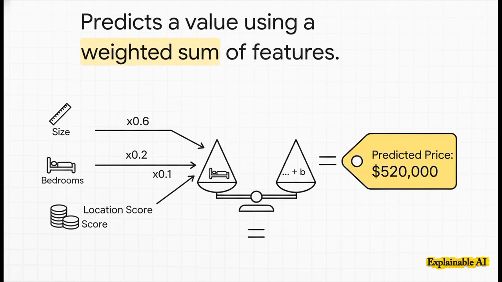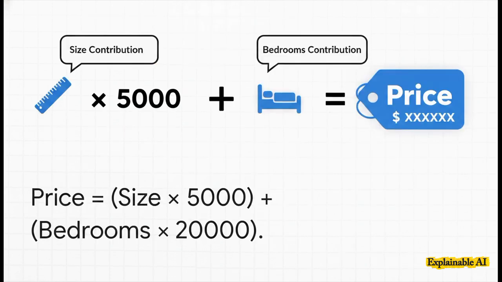Okay, so that's for a yes or no answer. But what if you want to predict an actual number, like say the price of a house? For that, we can turn to another classic glass box model, linear regression. So the model might come up with a formula that looks something like this. What it's telling us is that it's learned that for every single square meter you add to a house's size, the price goes up by £5,000. And for every extra bedroom, you can add £20,000. The impact of each feature is perfectly clear. You can quantify it. It's direct, it's simple, it's transparent by its very design.